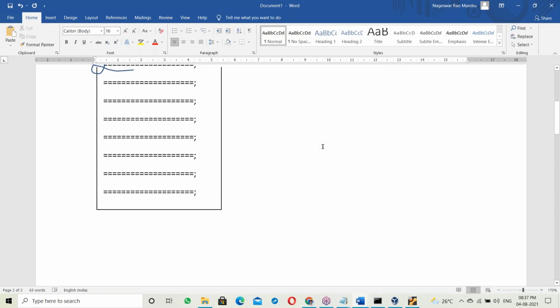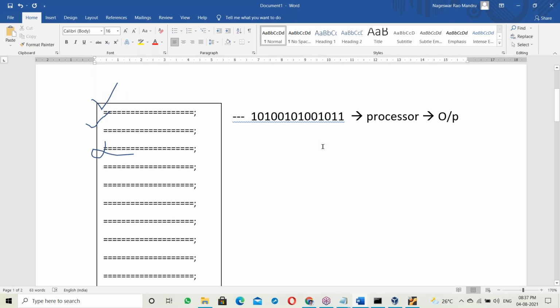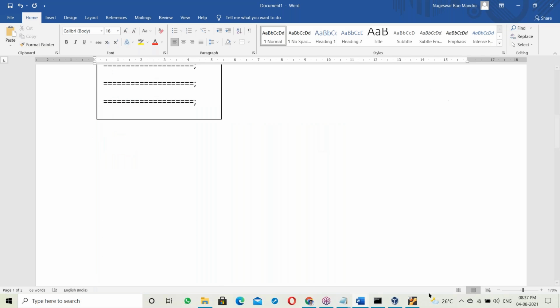See, in the case of an interpreter, there is no exe file, only line by line execution. This is the main difference between interpreter and compiler: the exe file. The compiler generates an exe file. The interpreter does not generate an exe file. These are the main differences here.